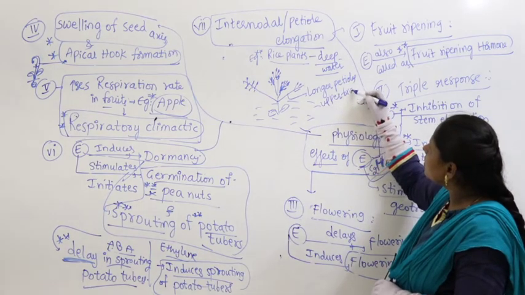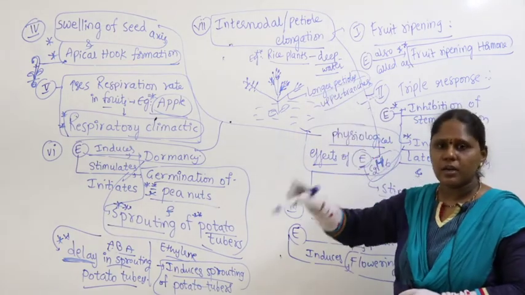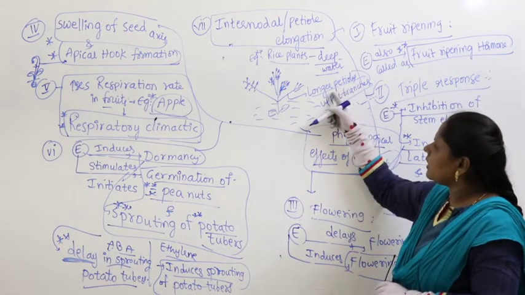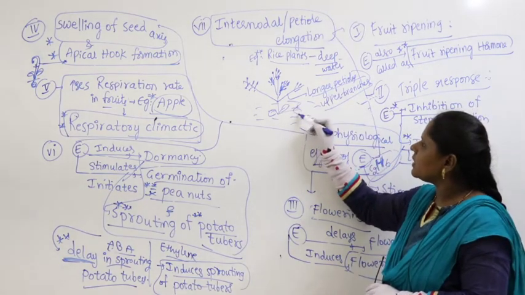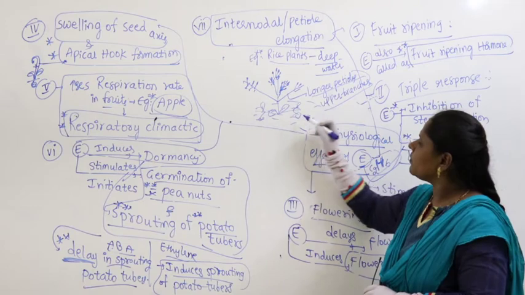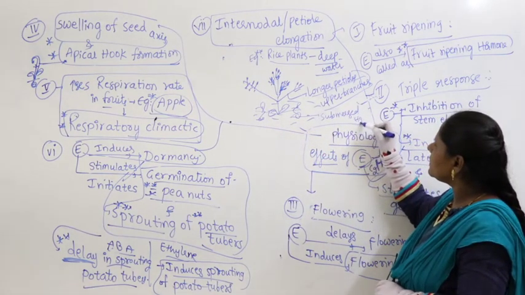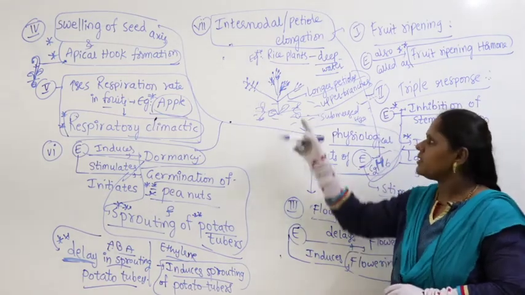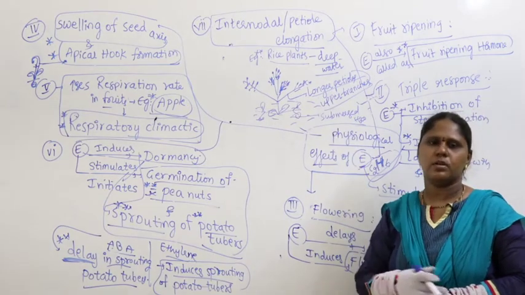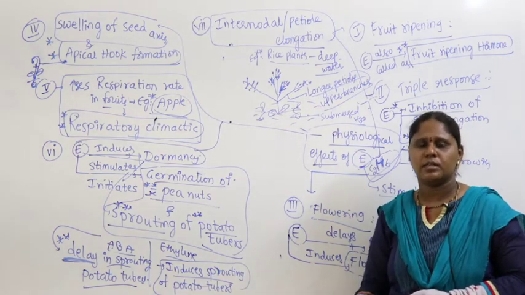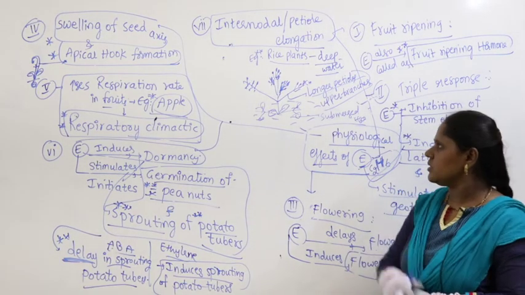So longer petioles or longer internodal elongations are seen in upper branches, whereas the lower branches are submerged in water. Not to get submerged in water, upper branches have longer petioles. See, such a beautiful mechanism to protect its own grains away from water. Naturally ethylene will do its own functions.